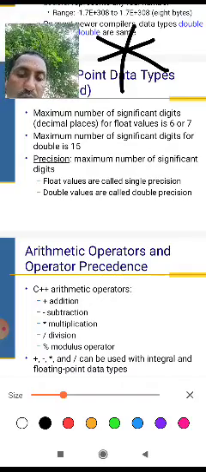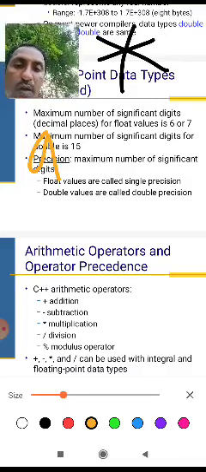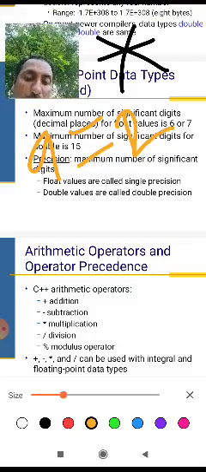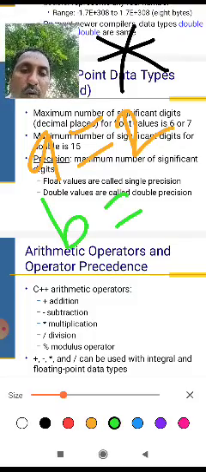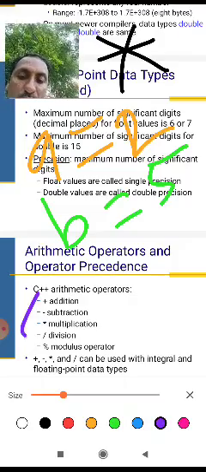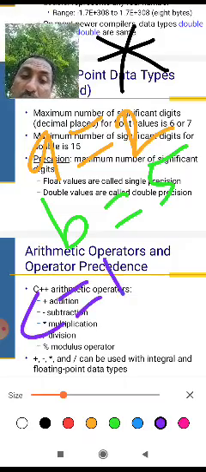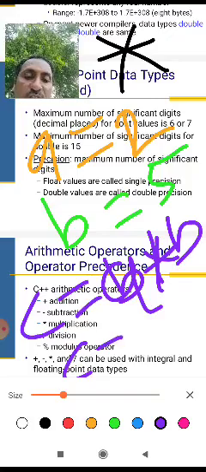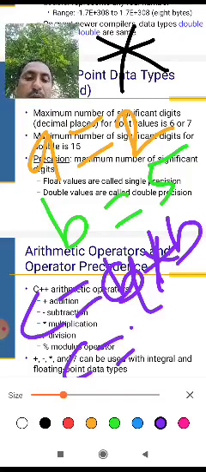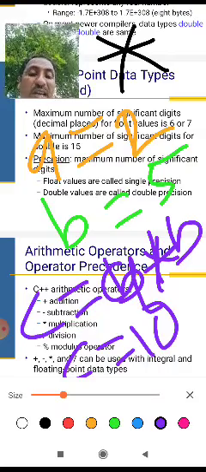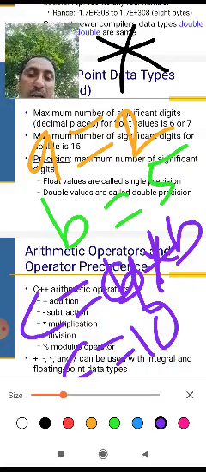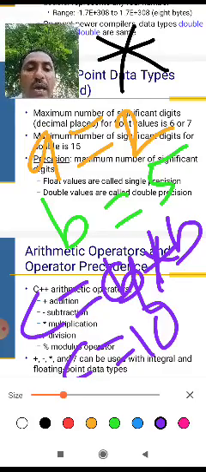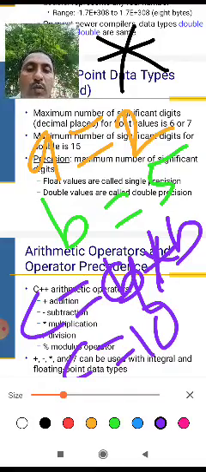The value of variable a is equal to 2 and the value of b is equal to 5, and we store in c equal to a into b. This gives c equal to 10. This is the result of the given multiplication. Multiplication gives 5 times 2 equals 10, the variable value.